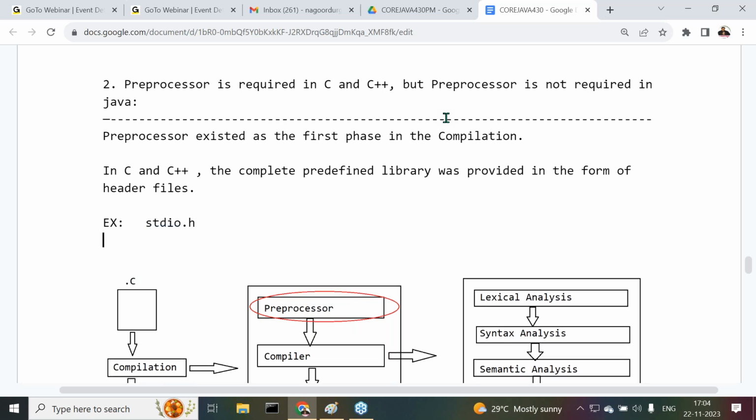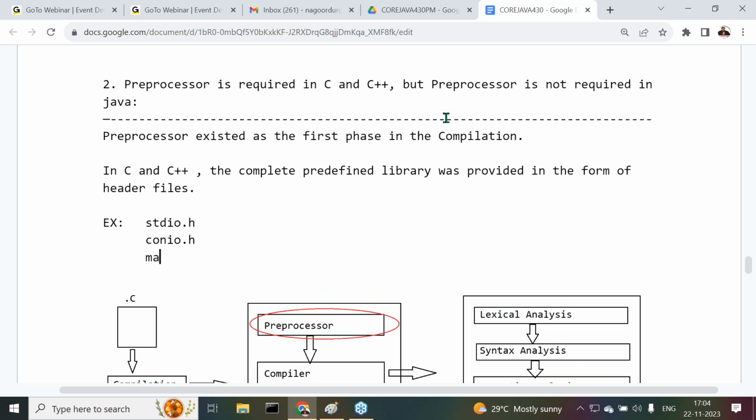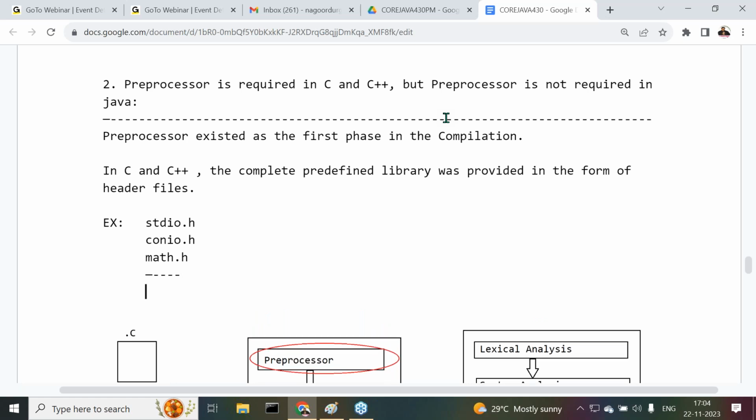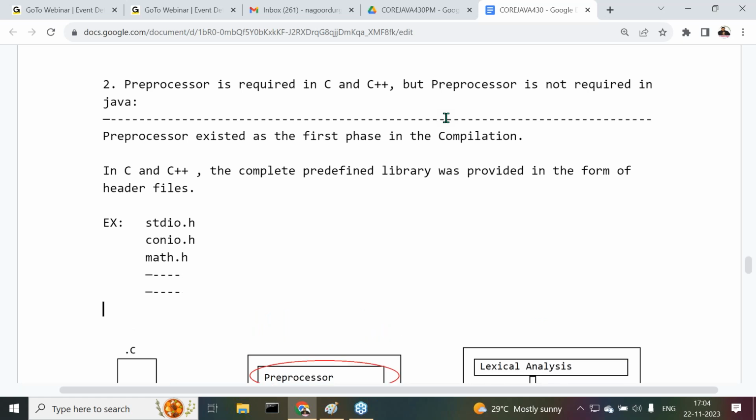stdio.h, conio.h, math.h, and so on. Only some of the header files are written, but so many header files are available.